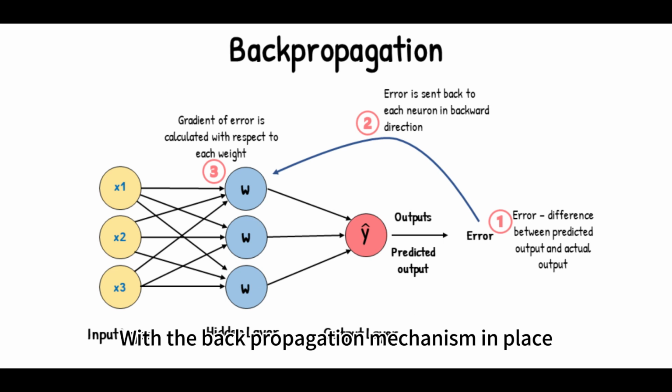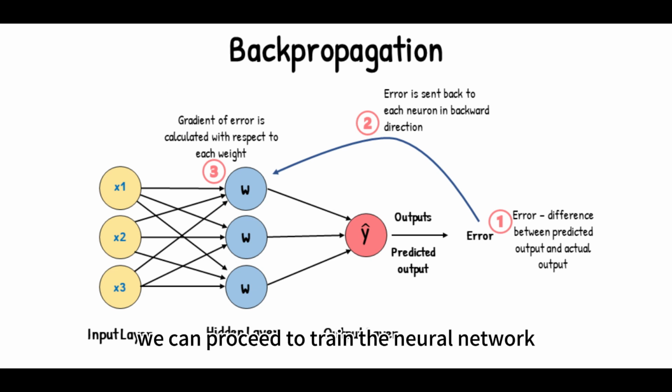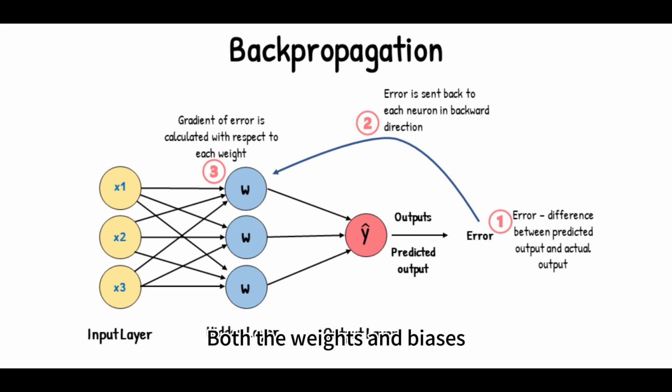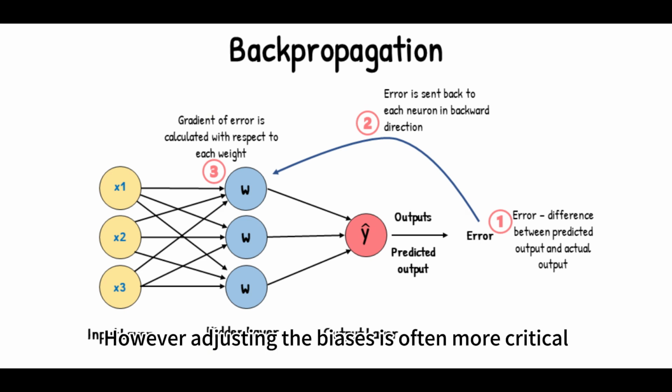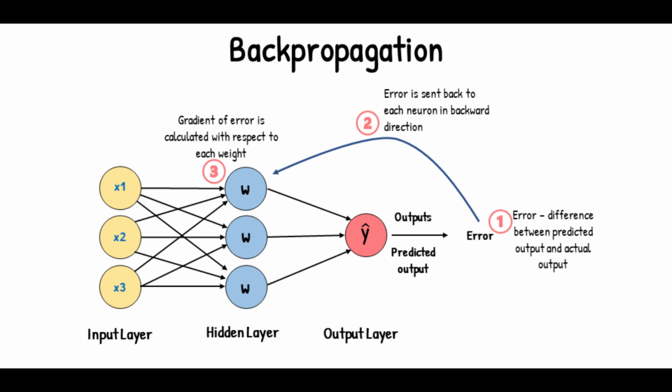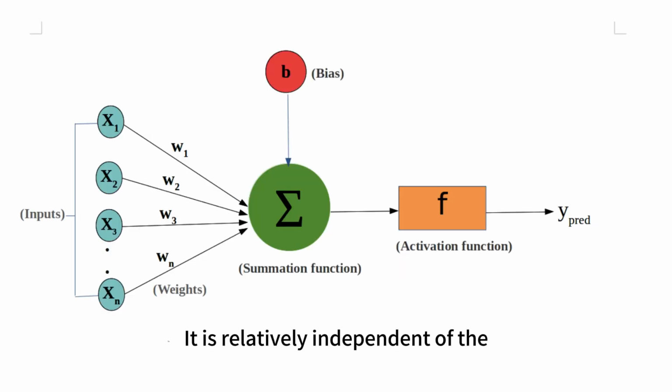With the backpropagation mechanism in place, we can proceed to train the neural network. Both the weights and biases can be initialized before training and adjusted during the training process. However, adjusting the biases is often more critical, and the update of biases typically does not depend on the input. It is relatively independent of the current state of the network.